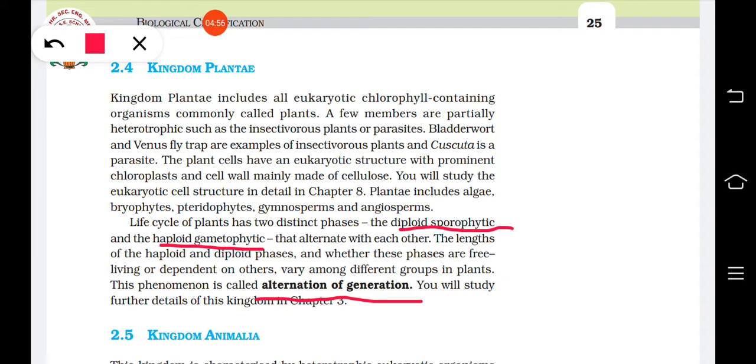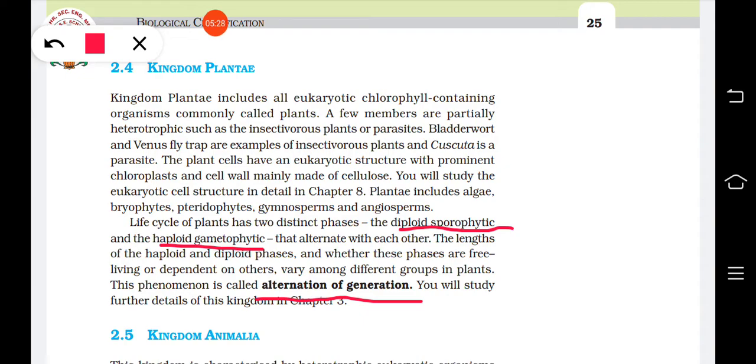Okay, so you can see the diploid sporophytic phase. What do you mean by sporophytic? Sporophyte means that phase of the plant which produces the spores. What are spores? For example, in pteridophytes, you have studied that they produce spores, isn't it? In 9th class you have seen that spores are the reproductive structures in them.